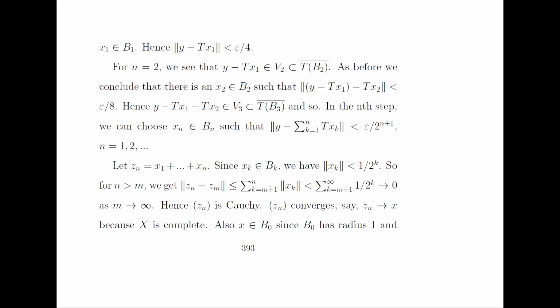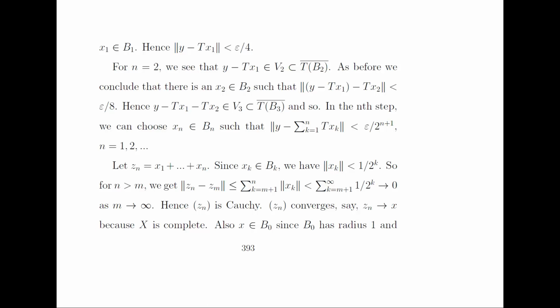And hence the norm of y minus Tx1 is less than epsilon by 4. So for n equal to 2, we see that y minus Tx1 belongs to V2, a subset of the closure of TB2. As before, we conclude that there is an x2 belonging to B2 such that the norm of y minus Tx1 minus Tx2 is less than epsilon by 8. Hence y minus Tx1 minus Tx2 belongs to V3, a subset of the closure of TB3, and so on, the process will go on.